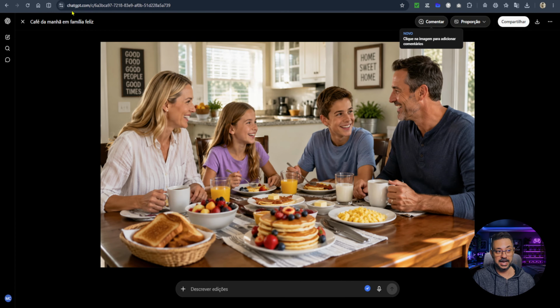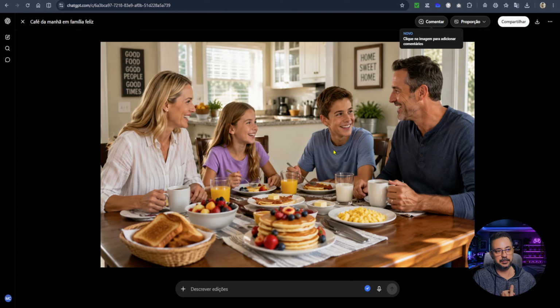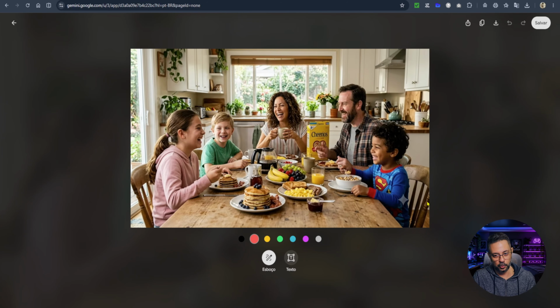Let's go now to Gemini. Well, here we have that thing with Google's model that has the watermark. You can remove it, but it's a very annoying thing and it's not exclusive to free accounts. I also have a pro account, and even so, the watermark still keeps showing up. It made the family here in the same way, added an extra child, breakfast, so here it depends on your preference. I prefer the image that was generated here by ChatGPT. I thought it looked more natural, but that's a matter of personal taste.